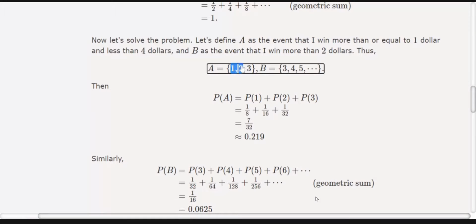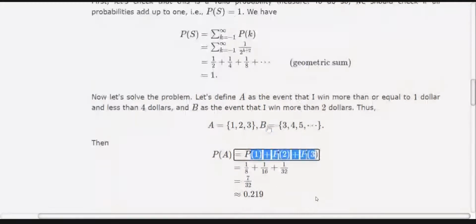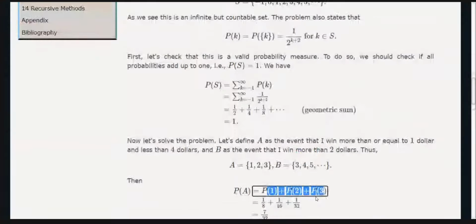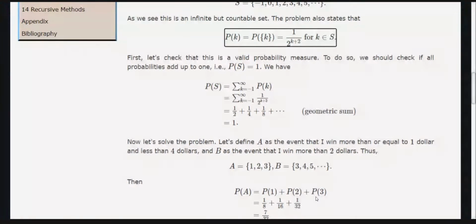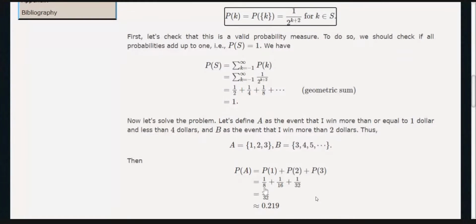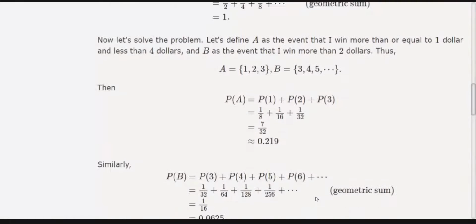And again, I am using the third axiom of probability, because either one happens or two happen or three happen. So they are mutually exclusive. Then the probability of their union is equal to the sum of their probabilities. And the individual probability I can calculate using this formula, 1 upon 2 raised to power k plus 2. Then by supplying the values k equal to 1, k equal to 2, k equal to 3, I will get 1 by 8 plus 1 by 16, 1 by 32, and then I will finally get this one.